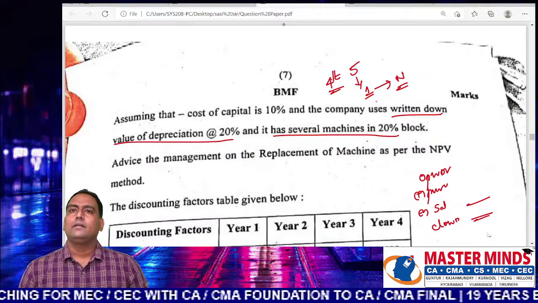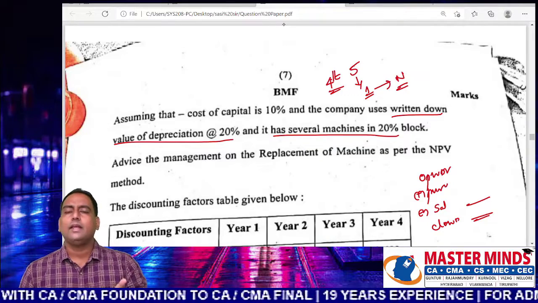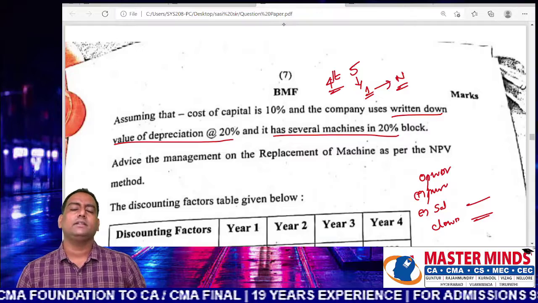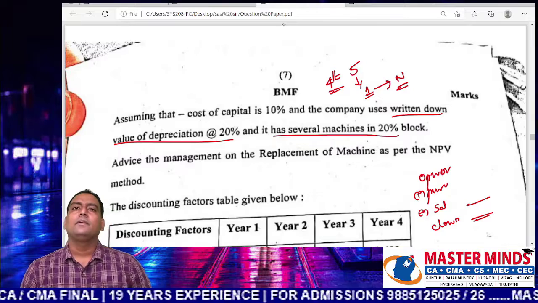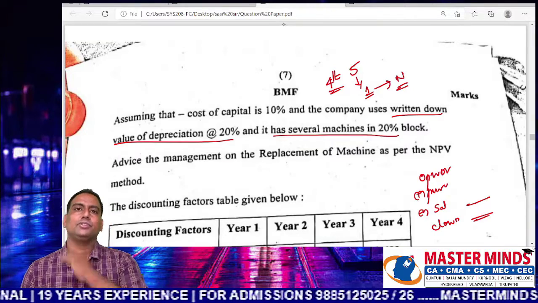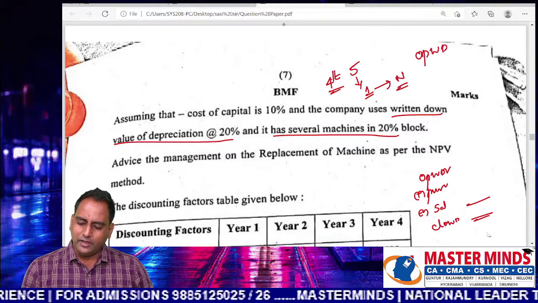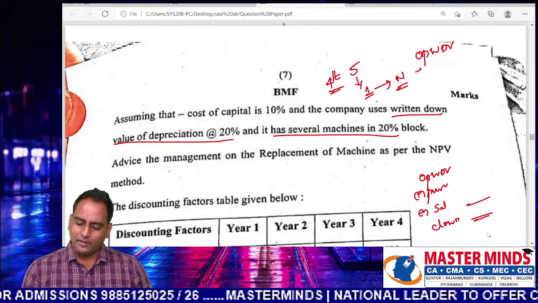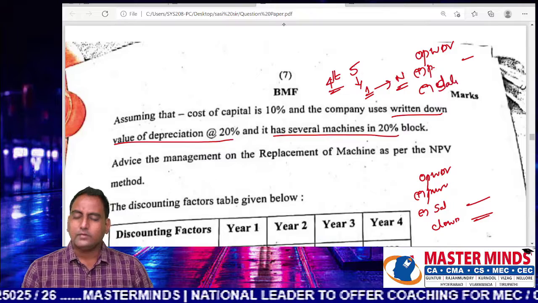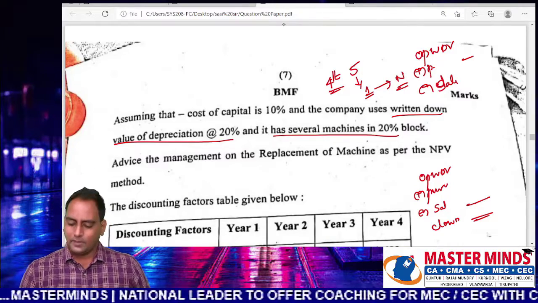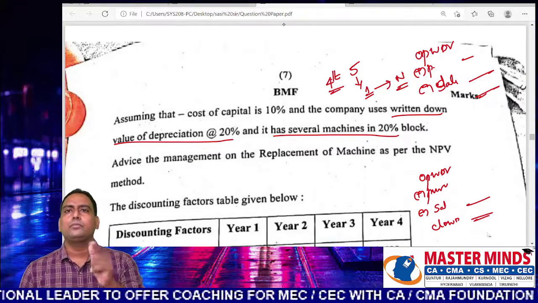In that event, section 50 clearly says that you should not calculate any capital gain with respect to transferred asset. What you have to do, you have to provide the depreciation on the sale. That is why in 4th year you should provide depreciation. How to calculate this? Opening WDV at the beginning of 4th year plus purchases less sale value with respect to replaced asset, then whatever closing value is there, on the closing value you should provide depreciation.